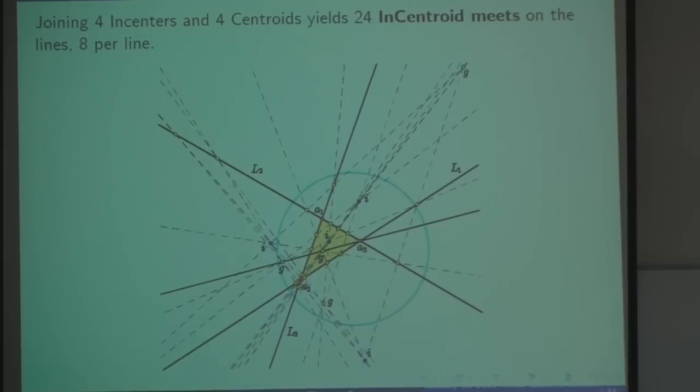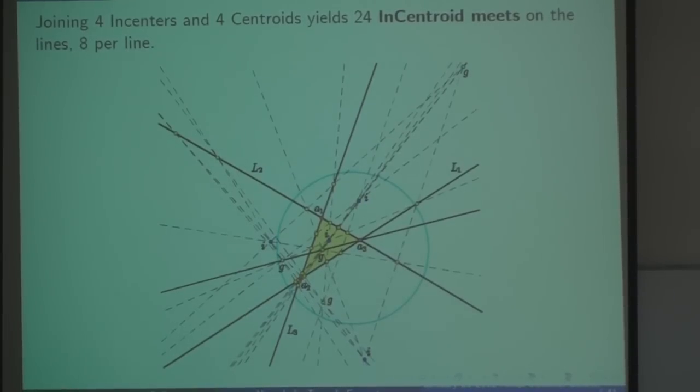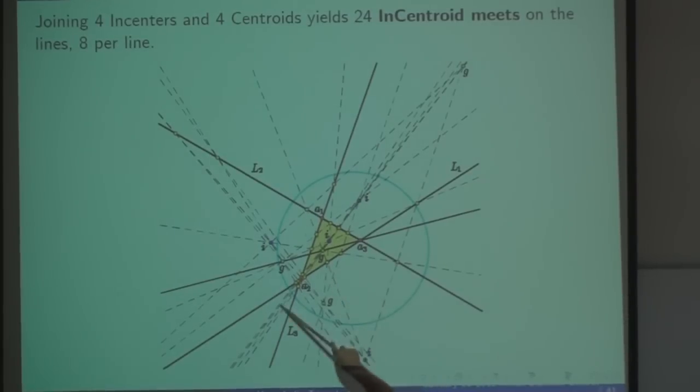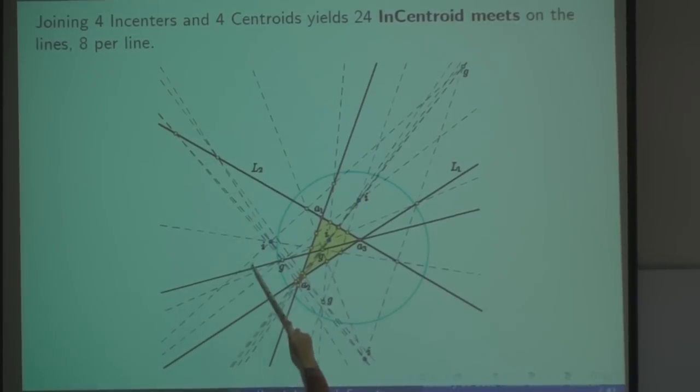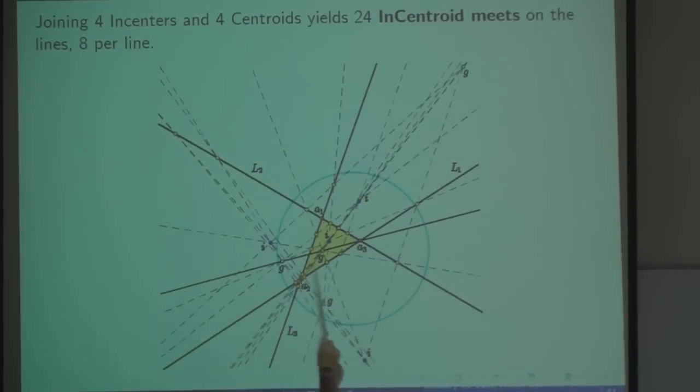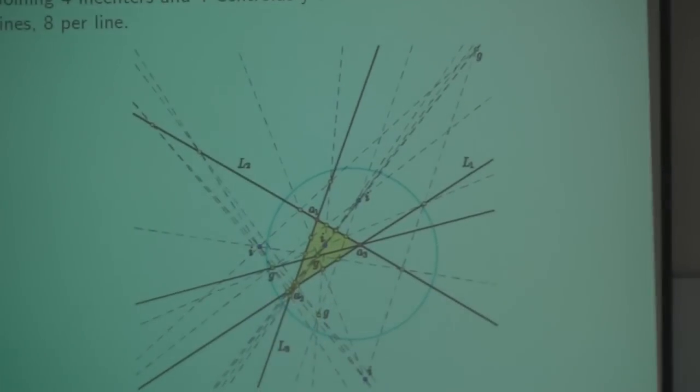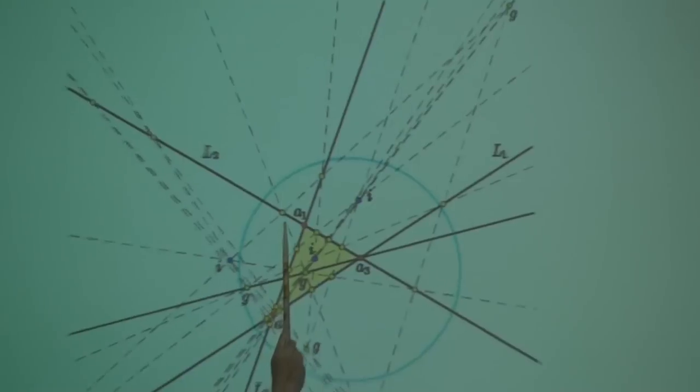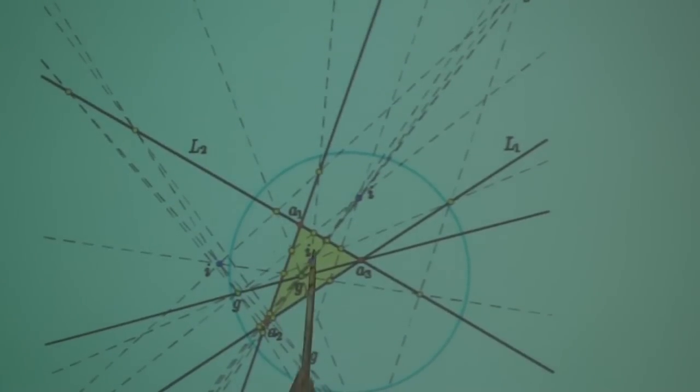And if you join the 4 incenters and the 4 centroids, you get 16 lines, and then those 16 lines meet 2 at a time at points on the actual lines themselves. So this is such a meet, and this is such a meet. These lines here are lines joining incenters and centroids, and they happen to meet at this point here, and there are 8 of these along each line.